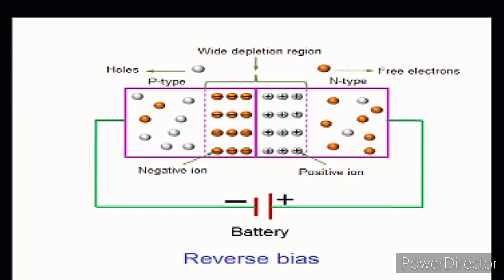Because the depletion region size is wide, current carriers cannot move from the P side to the N side and from the N side to the P side. It means the PN junction diode in the reverse bias condition acts as an insulator or non-conductor.